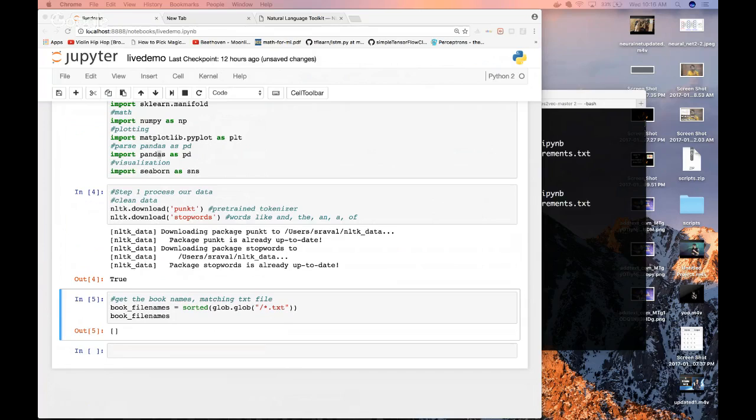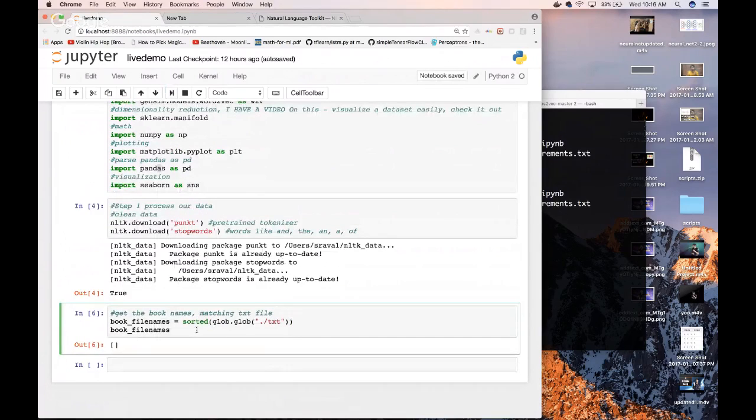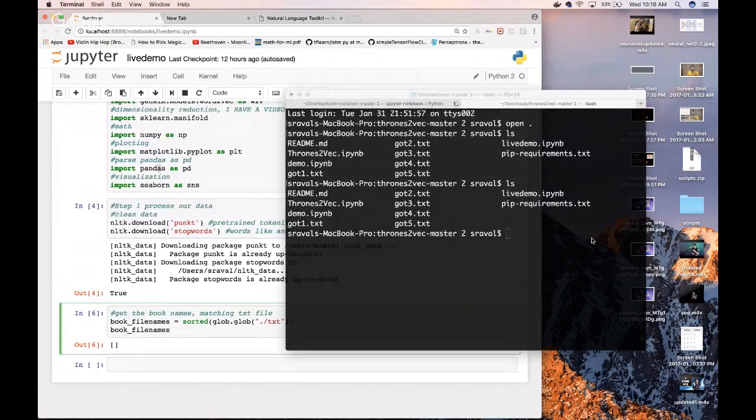Interesting. So what this is, let's see. Okay. So it seems like they might be in the root. Yeah, they might be in the root.